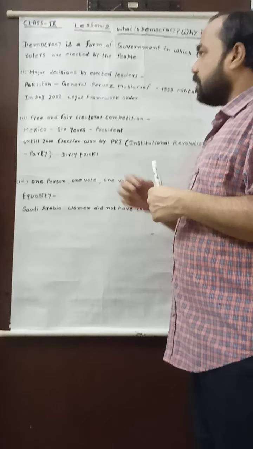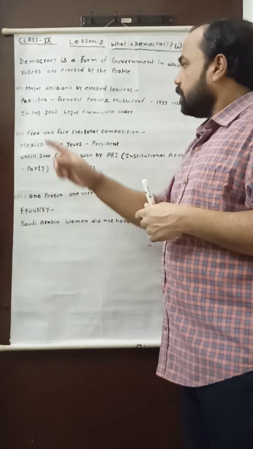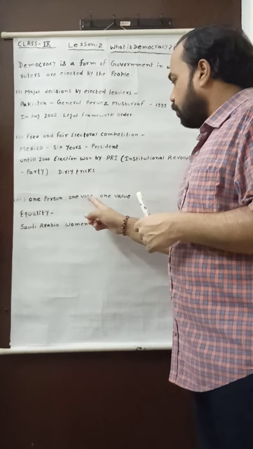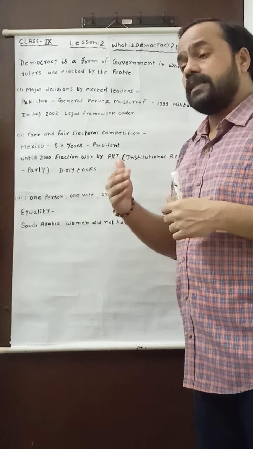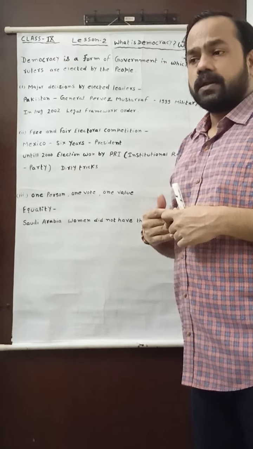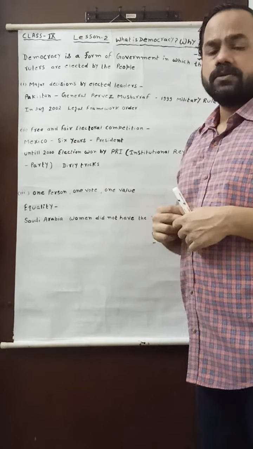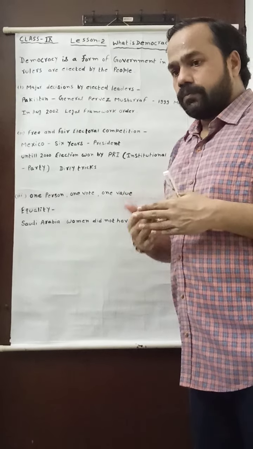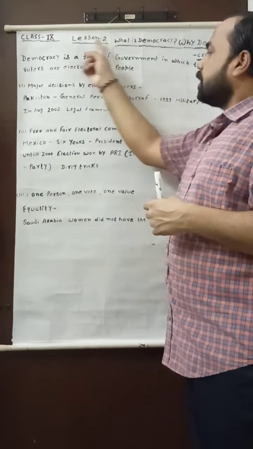And these features are: number 1, major decisions by elected leaders; number 2, free and fair electoral competition; number 3, one person, one vote and one value. There are 2 more features which I will discuss in the next video, but first of all we have to discuss all these features one by one, which are written on this whiteboard. And when we discuss these features, we derive some answers to the questions related to this particular definition of democracy.